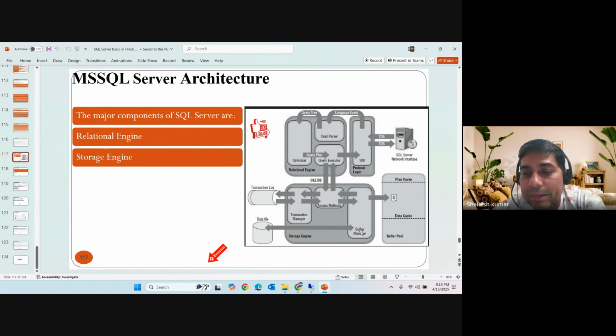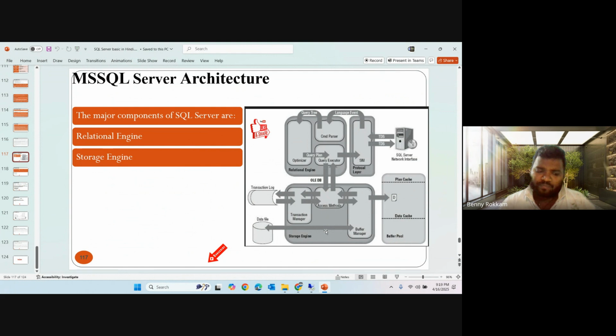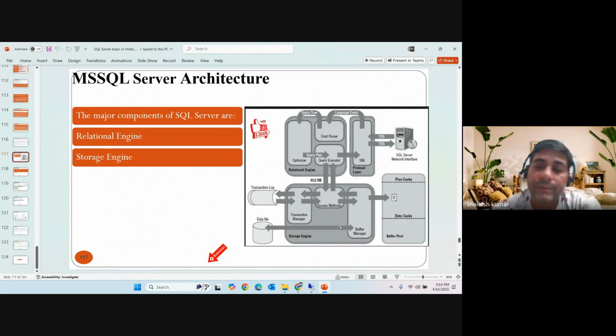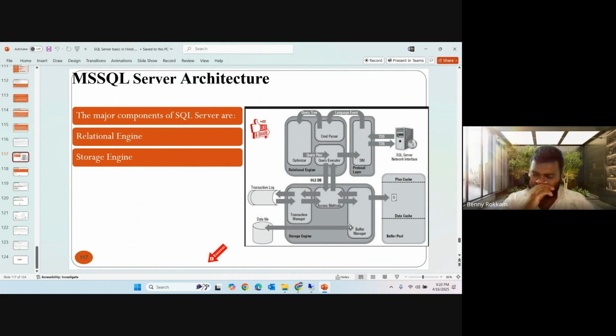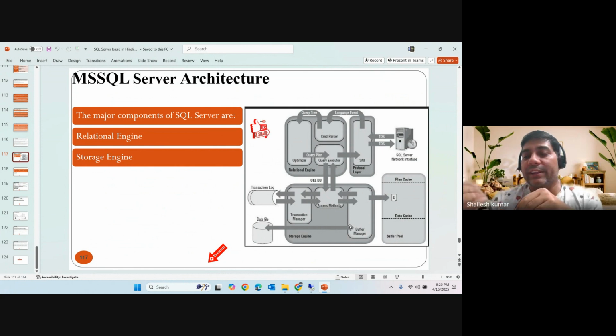Then we have the buffer manager. The buffer manager is part of performance tuning. If we configure the server with best practices, data will reside in memory for easy access. If you read the data from disk every time, there is IO utilization, meaning you are not getting it from the buffer manager, the plan cache and the data cache.